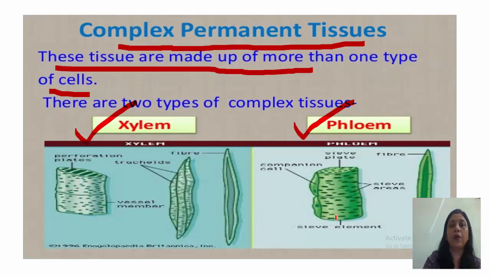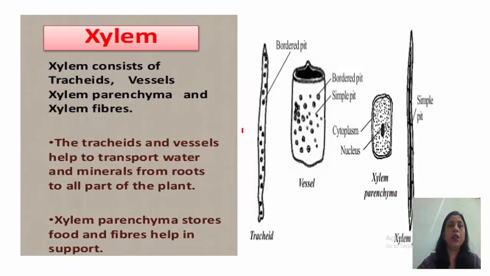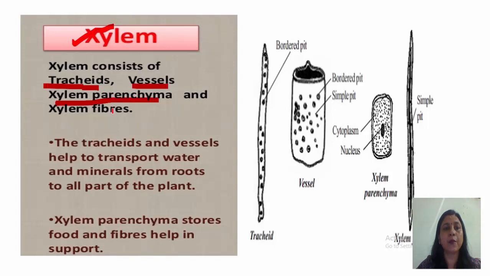They are made up of more than one type of cells. Now coming to xylem. Xylem consists of four types of cells. These are xylem tracheids, xylem vessels, xylem parenchyma and xylem fibers. Out of these four cells which are present in xylem, only xylem parenchyma is living. The rest of the three are dead cells.